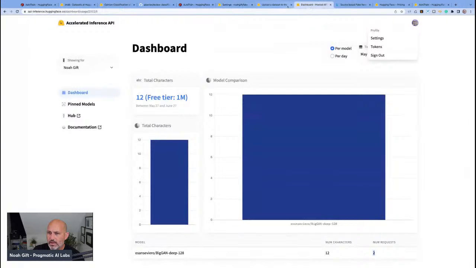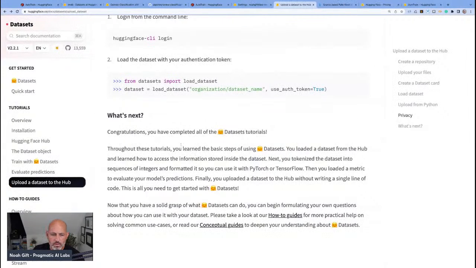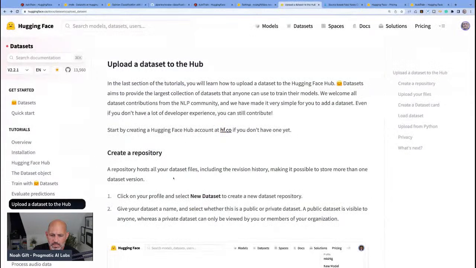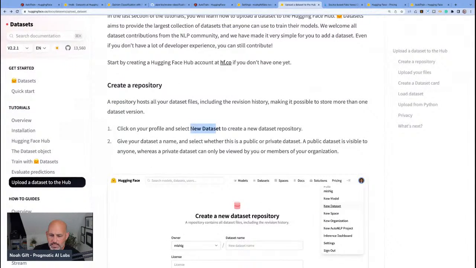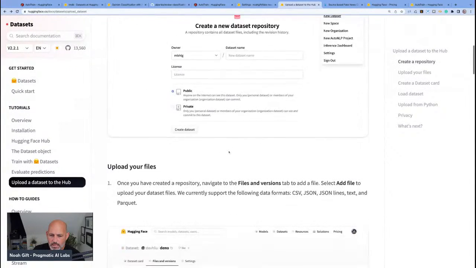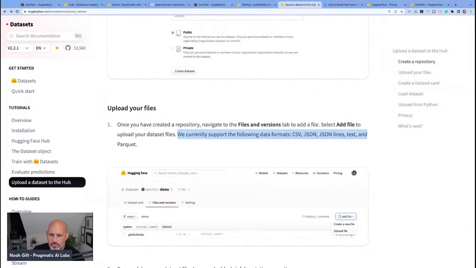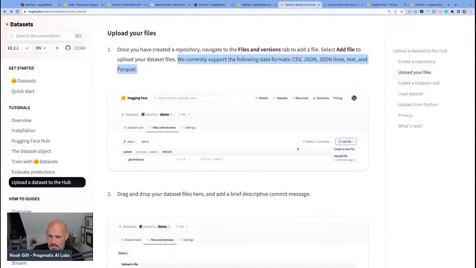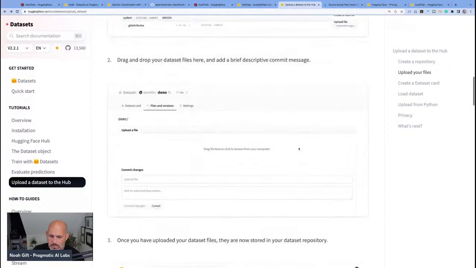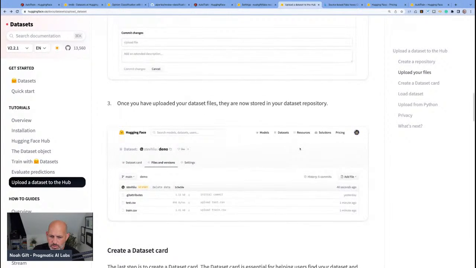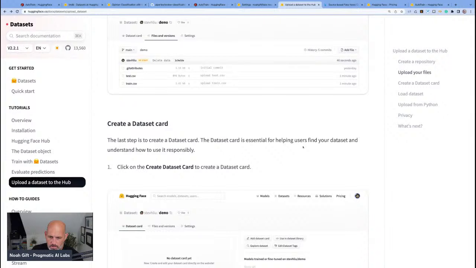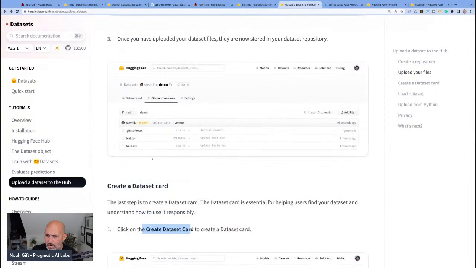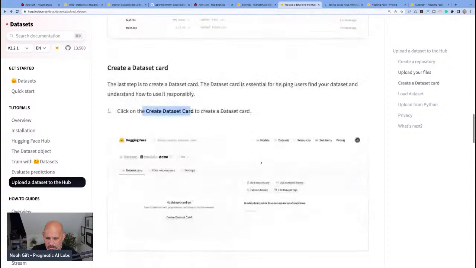And if I go back to the documentation here and I say upload a data set, I would go to the beginning. It says create the repo, create new data set, upload your file. We support the following formats. Drop it, which I do see that they're stored here. Test data, train data. Okay, the last step is to click on create dataset card. I don't see that. Oh, dataset create.